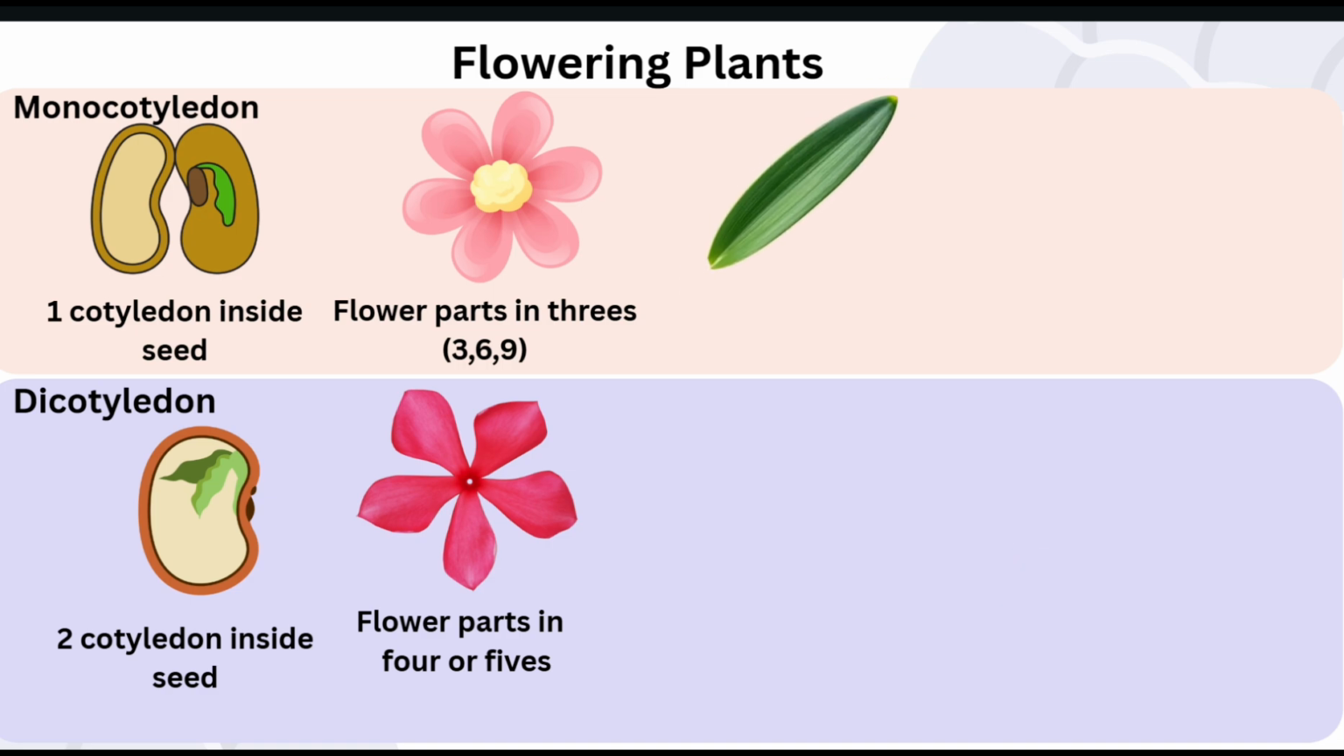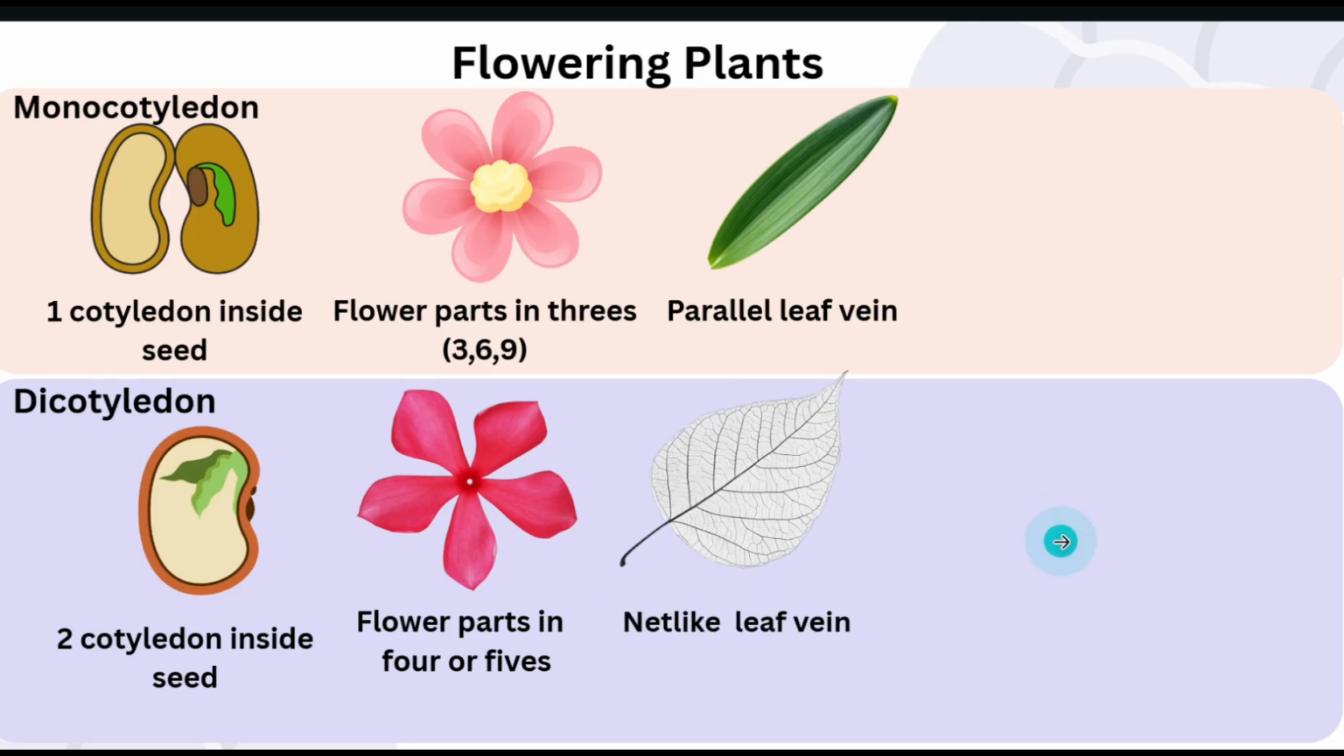3. Leaf veins. Observe the leaves. Monocots, like grasses, have long, narrow leaves where the main veins are parallel to each other. Think of train tracks running alongside each other. Dicots have leaves where the veins form a dense, reticulated pattern. This means the veins branch out like a net or a web across the leaf surface.